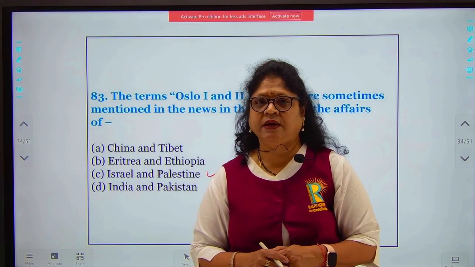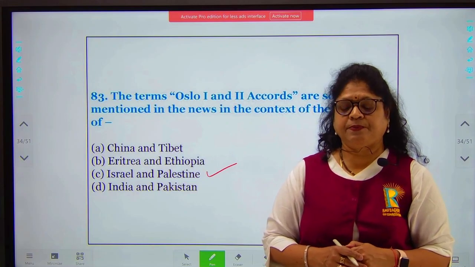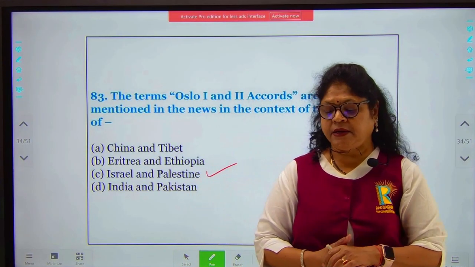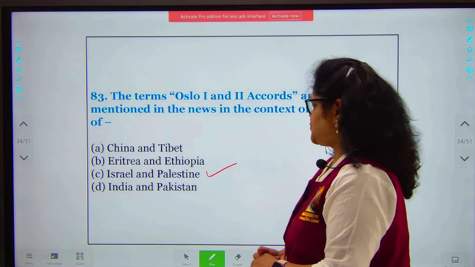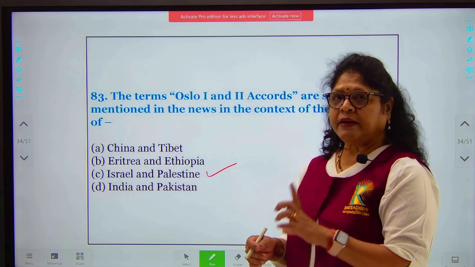Oslo I was signed in 1993. It was formerly known as the Declaration of Principles, and Oslo II officially called the Israel-Palestine Interim Agreement on the West Bank and the Gaza Strip. So these Oslo I and II will be related to Israel and Palestine issue.